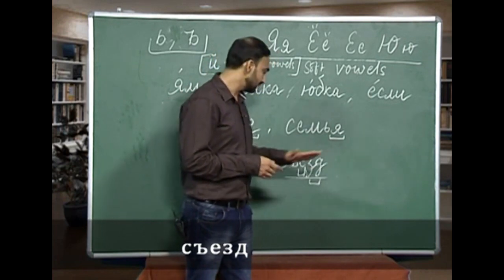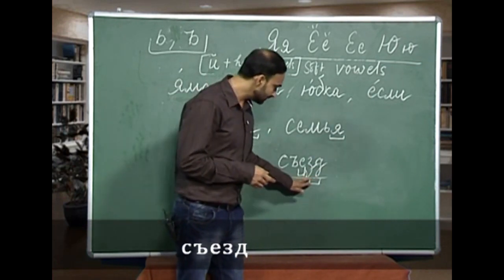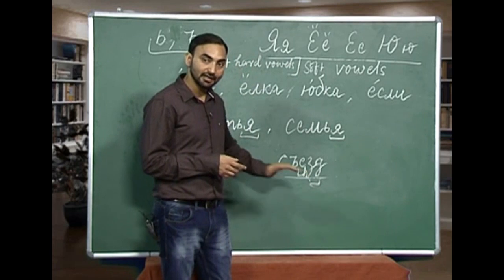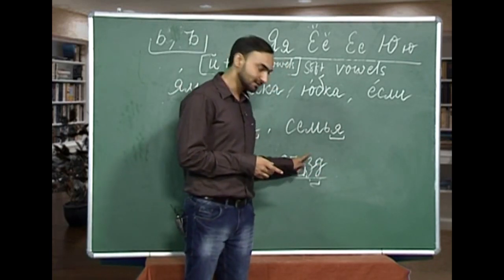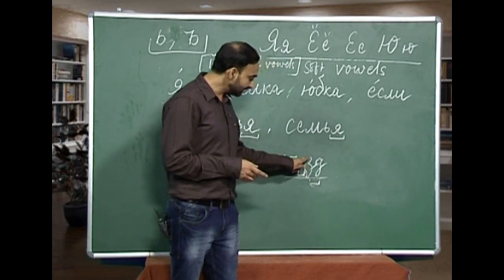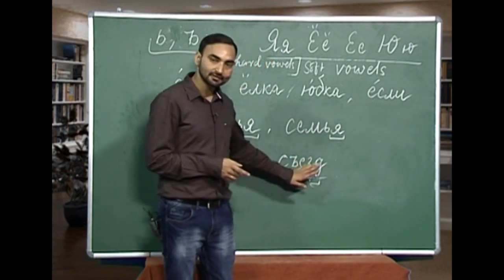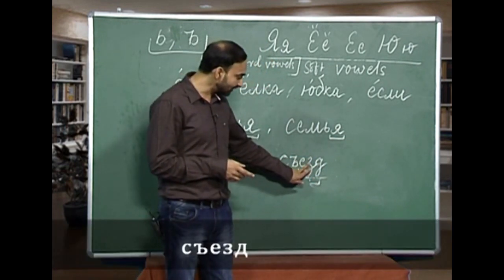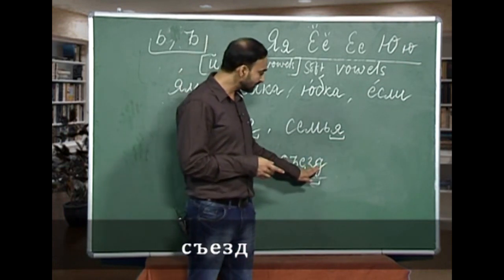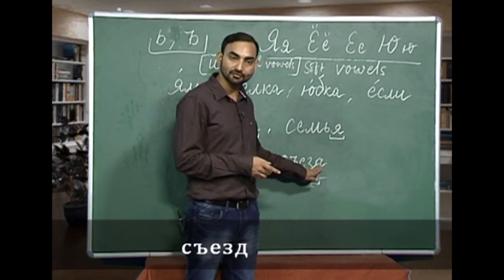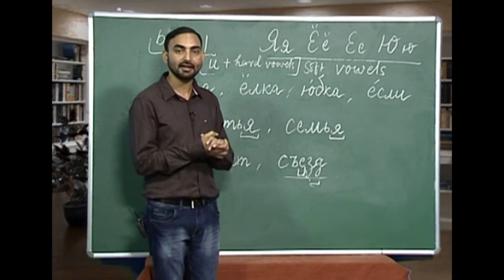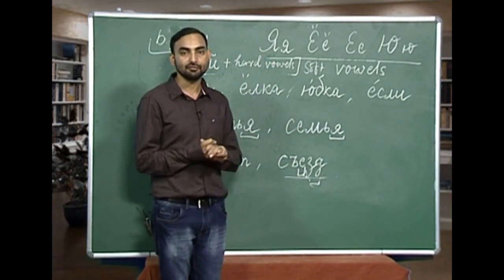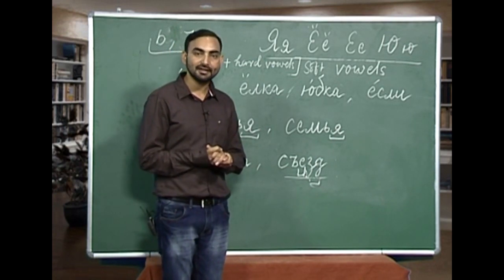The next word we have is siezd. Here you have to read it carefully. Why? Because this combination of two consonants is coming. This combination again has one voiced consonant, which is z, and again a voiced consonant, which is d. So, what happens when a voiced consonant comes in the end? They are pronounced as their voiceless counterparts.